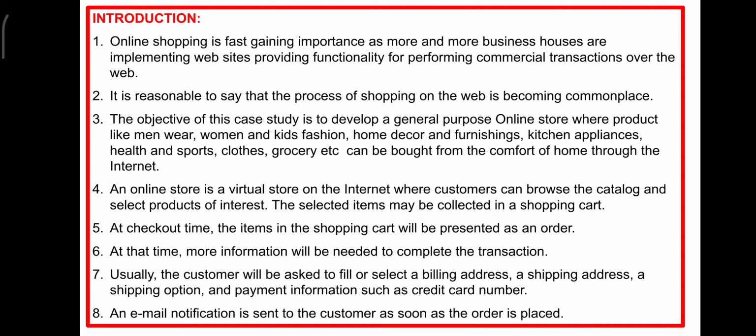Third point, the objective of this case study is to develop a general purpose online store where products like menswear, women and kids fashion, home decor and furnishing, kitchen appliances, health and sports, clothes, grocery, etc. So all these things will fall under the main category table, where all these details will be clearly given, and can be bought from the comfort of home through the internet. So it is an online medium.